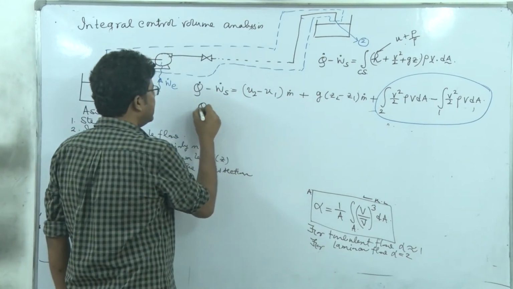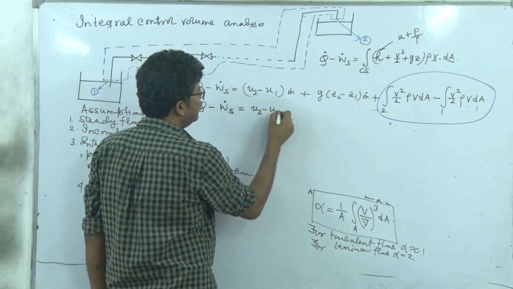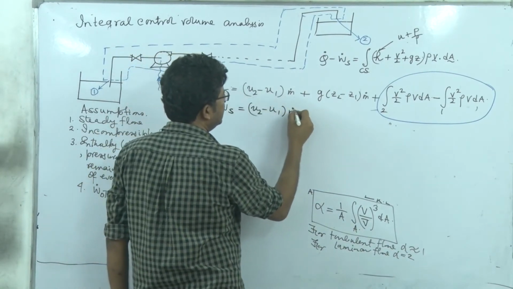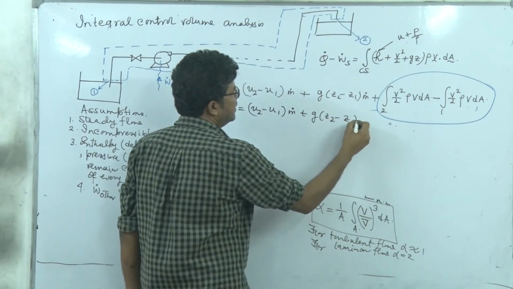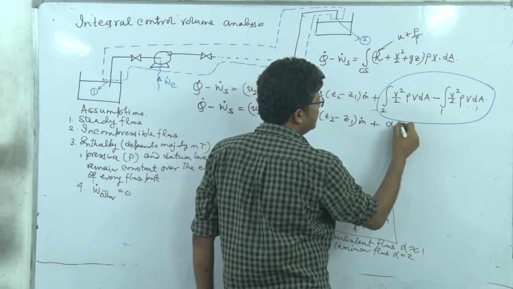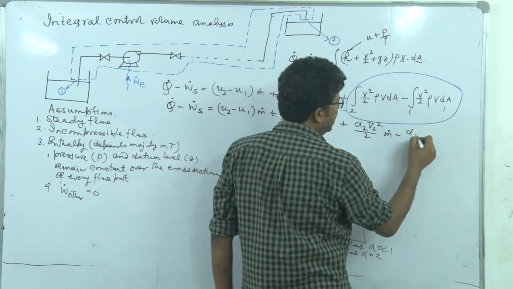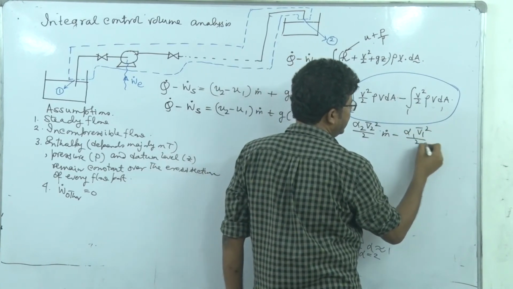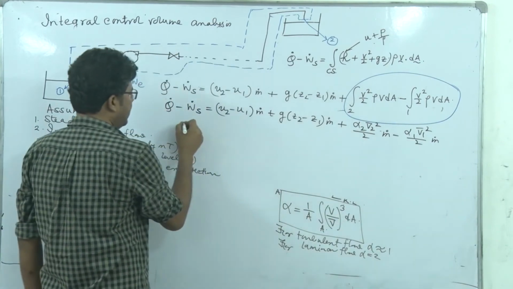Q dot minus W dot S is equal to (U2 minus U1) M dot plus g (Z2 minus Z1) M dot plus alpha 2 V2 bar square by 2 into M dot minus alpha 1 V1 bar square by 2 into M dot. So now you see how we can arrange them.